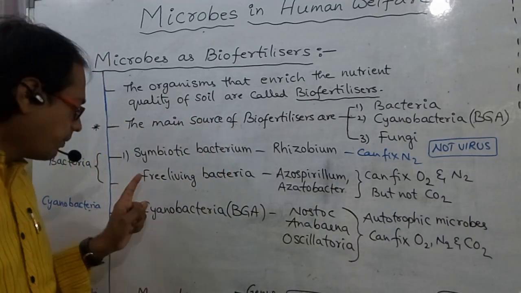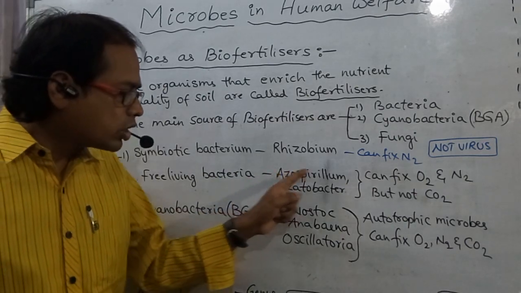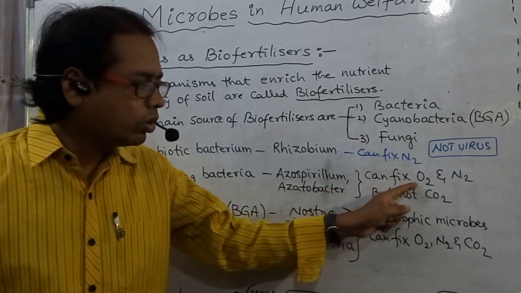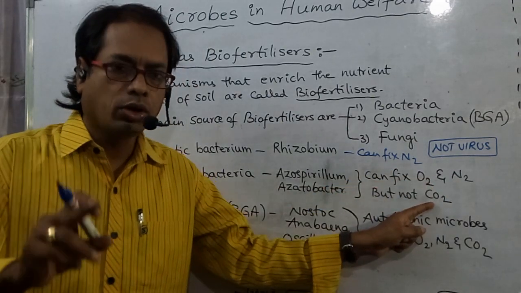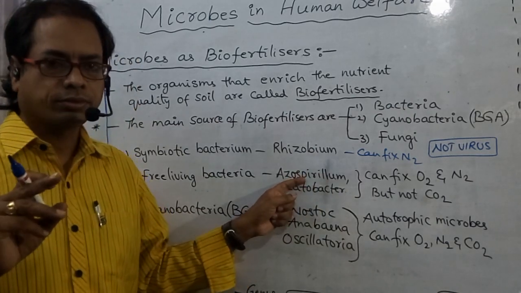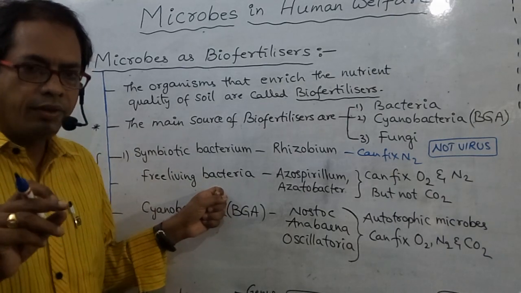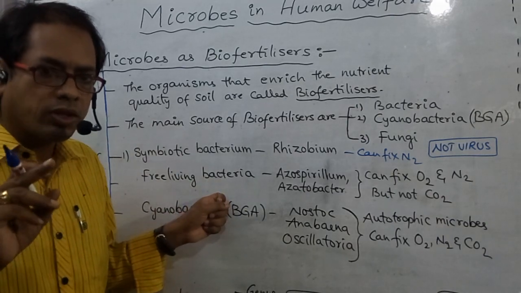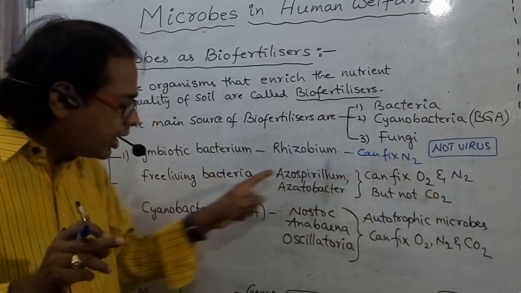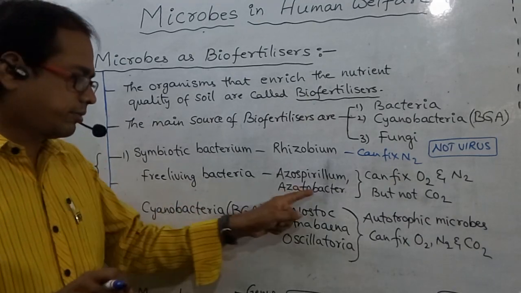Next one, free living bacteria. That means Azospirillum, Azotobacter. They can fix O2 and N2, but not CO2, because these two are non-photosynthetic, but they live as free living. So they can fix atmospheric nitrogen in free living condition, not in symbiotic condition.